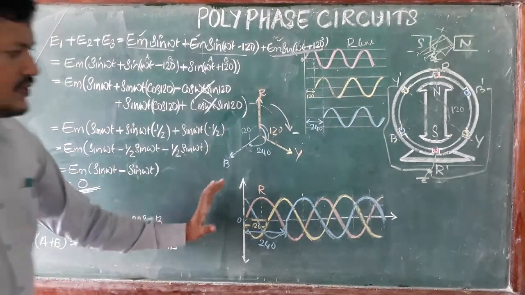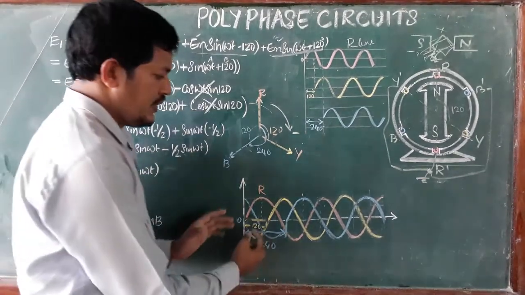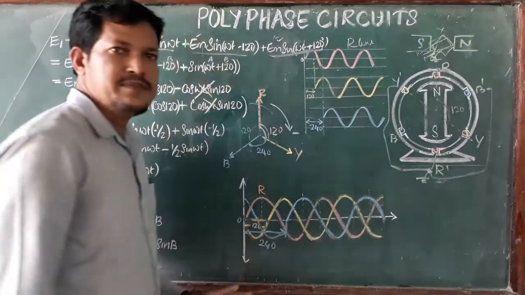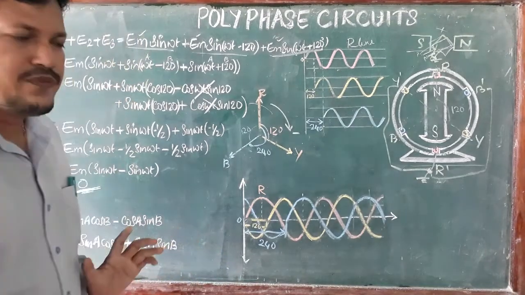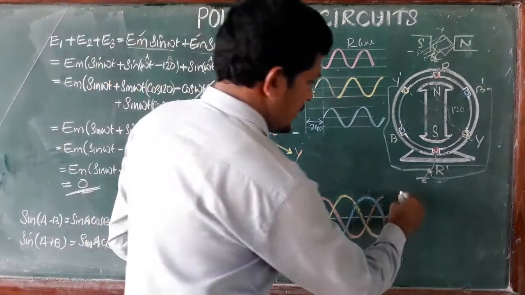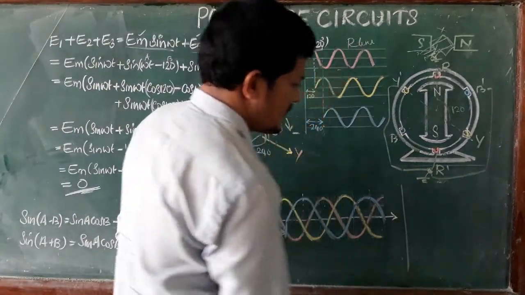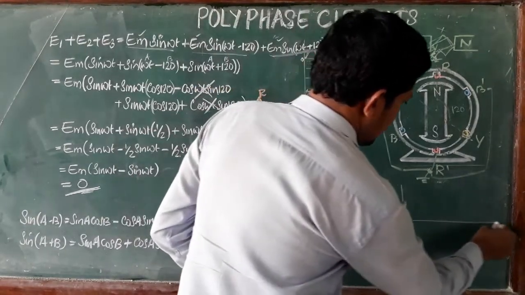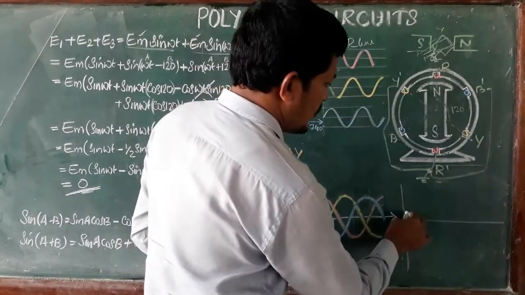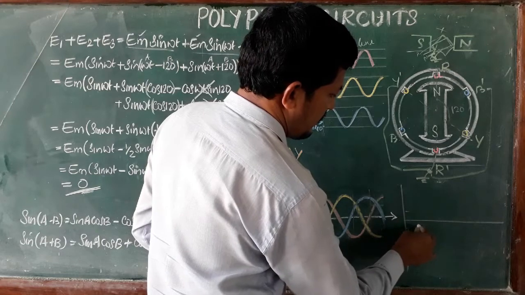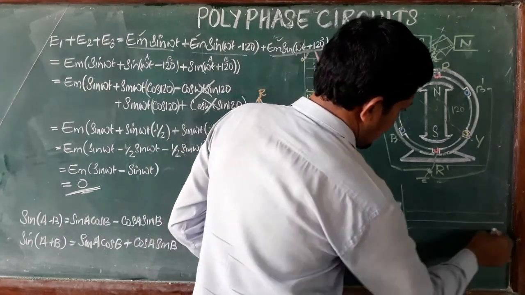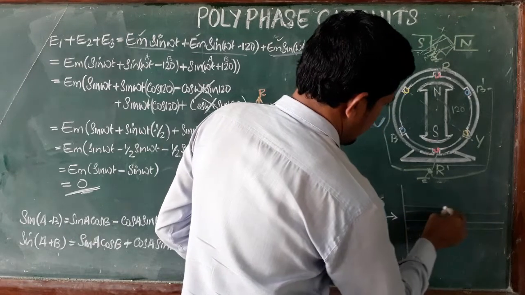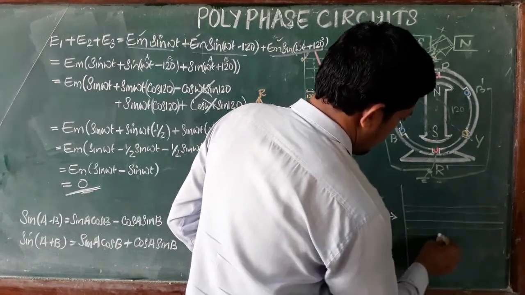Before that, I am drawing this waveform once again, because I will show how to draw the three phase waveform very easily. First draw one line like this and one x-axis, and two equally spaced lines upper and bottom, again one more and one more.